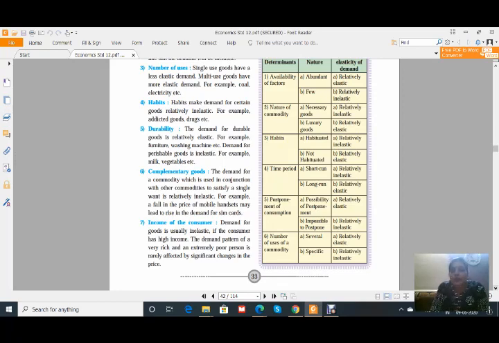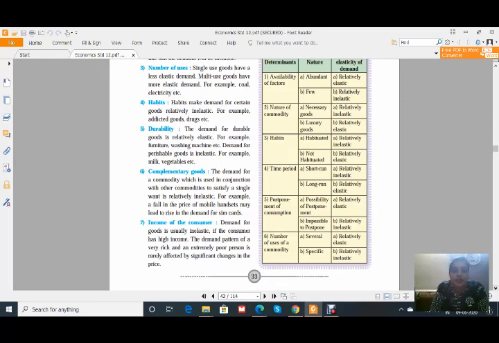Without a SIM card, there is no use of the mobile phone, and therefore the demand for SIM cards will increase. That means when demand for one commodity increases, the demand for the other commodity also increases. Therefore, the demand for complementary goods is relatively inelastic.